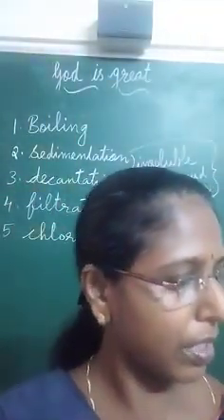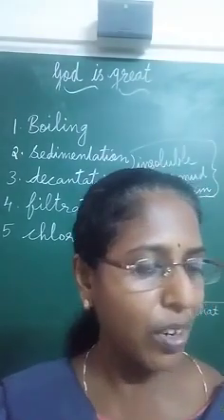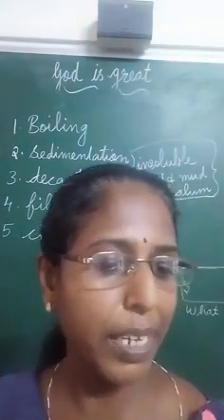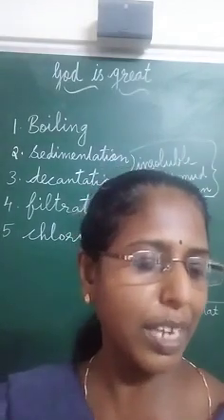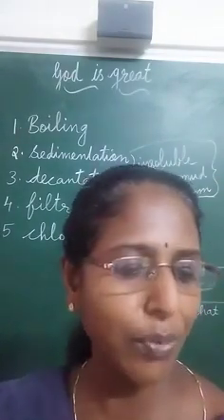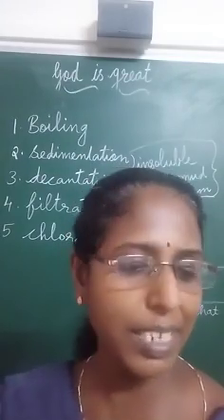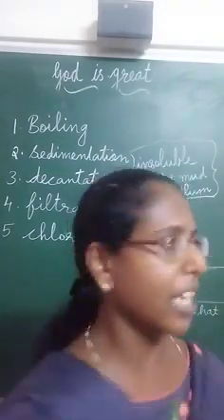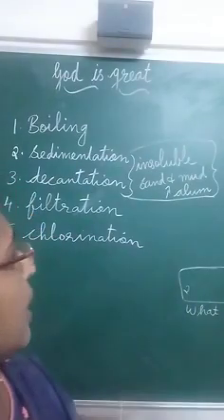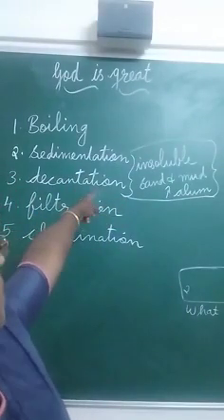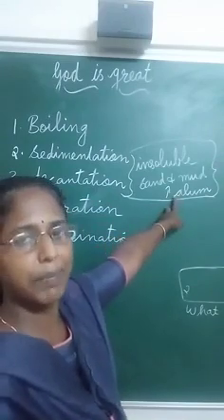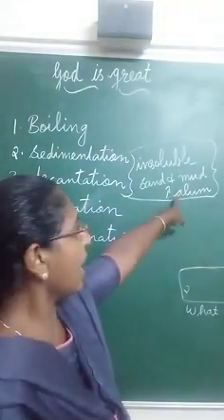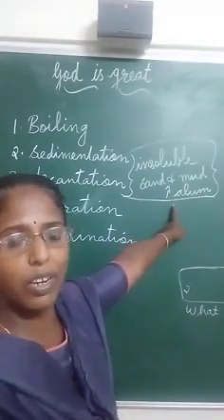Then this clear water can also contain many impurities and germs, and we can improve the rate of sedimentation by adding chemicals like alum. We can improve the speed of this sedimentation and decantation by adding a chemical substance called alum, and this process is called what?